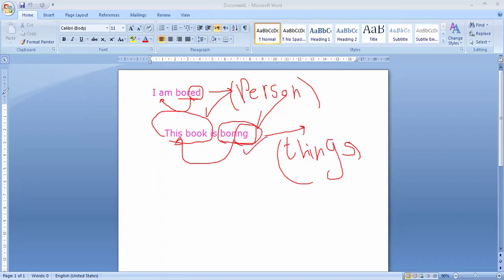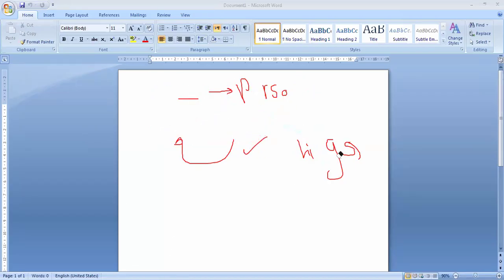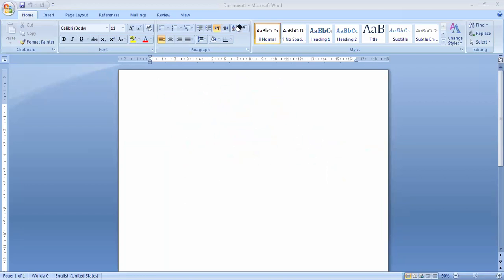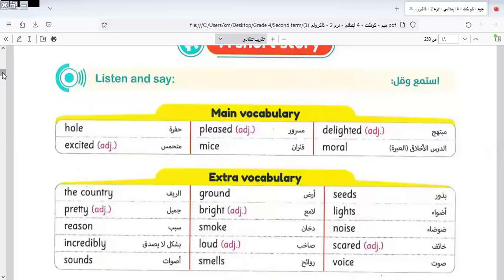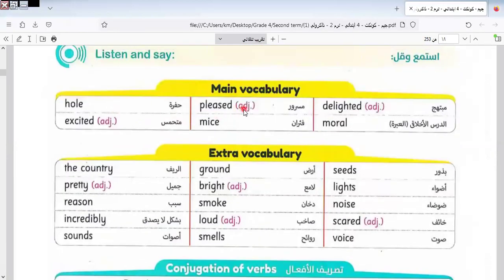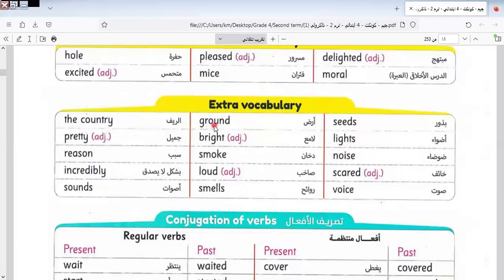Let's go to our lesson today. So I explained this for you. Let's go to another one here. Here we have whole, pleased, delighted, excited, nice, moral. Here we have country, ground, seeds, pretty, pride, lights, reason, smoke, nose, incredibly.